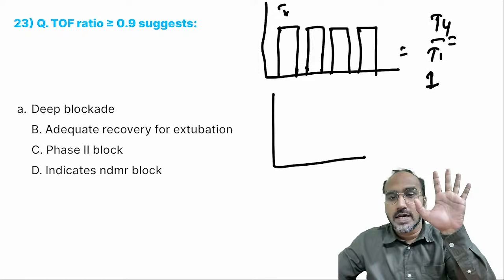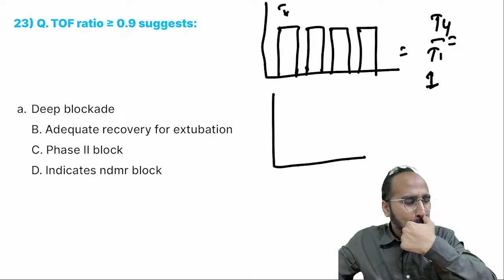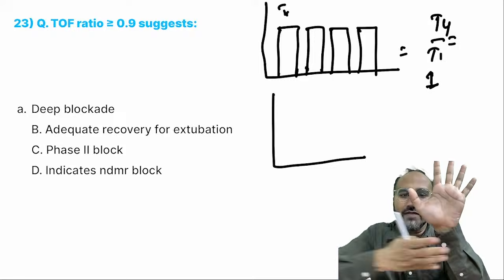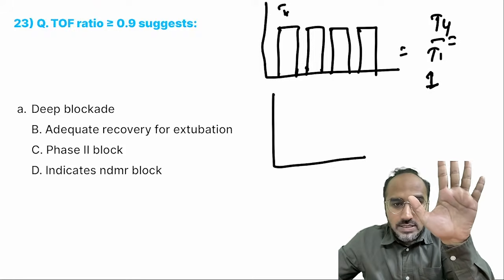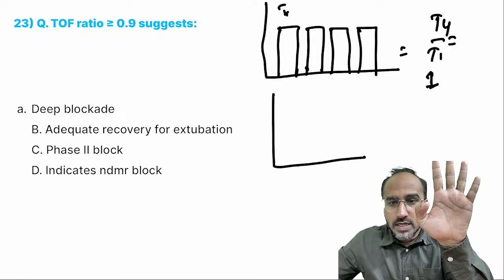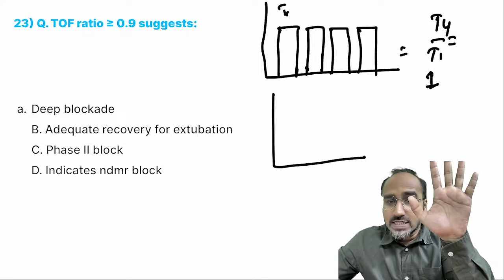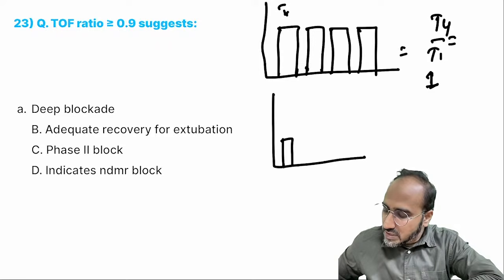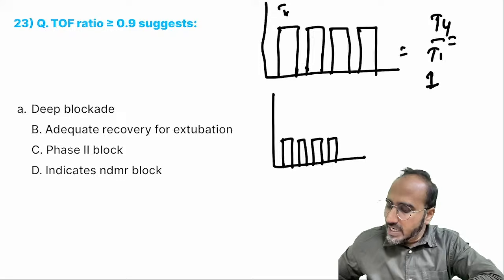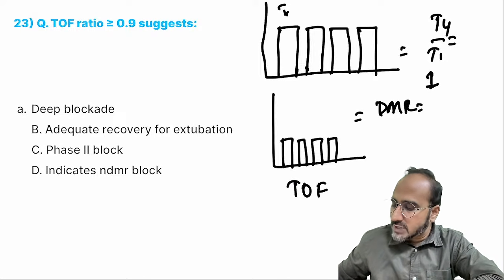But if I received a muscle relaxant, that too a depolarizing muscle relaxant, what will happen to my train-of-4 ratio? Just look over here, guys. I have received scoline. After some seconds of scoline, you have applied the train-of-4. Now give the stimulus. You are stimulating my ulnar nerve. You will see first twitch, second twitch, third twitch, fourth twitch. Remember, before receiving muscle relaxant, I was like this. After receiving scoline, what will you see? Come on, guys. After receiving a depolarizing muscle relaxant like scoline, what will be the train-of-4 ratio? That's my question to you.